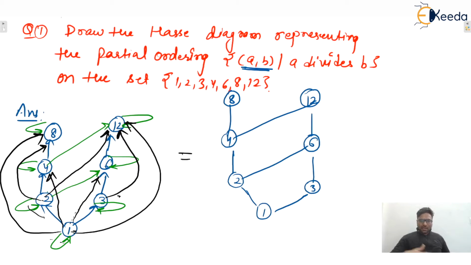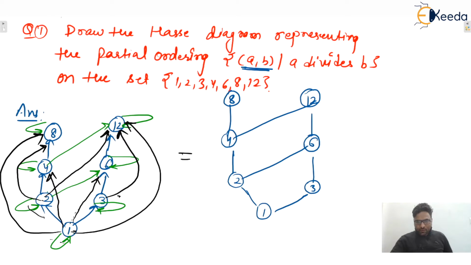So you can see in any path, let's say one path 1, 2, 4, 12, every lower element will divide every upper element. In the path 1, 2, 4, 12, 2 will divide 4 as well as 12. 1 will divide 2 as well as 4 as well as 12. Similarly, let us take one more path 1, 3, 6, 12. Every lower element will divide every upper element. 3 will divide 6 as well as 12. Because this is a poset, and the transitive edges as well as self loops could have been in the digraph or directed graph, isn't it?